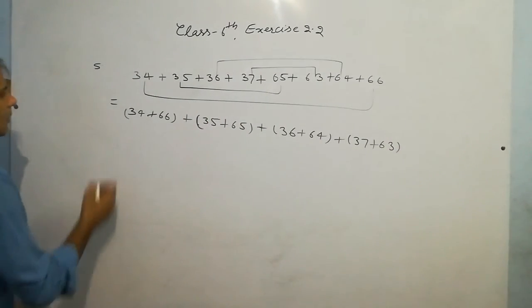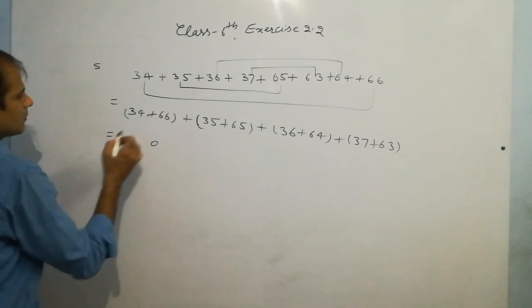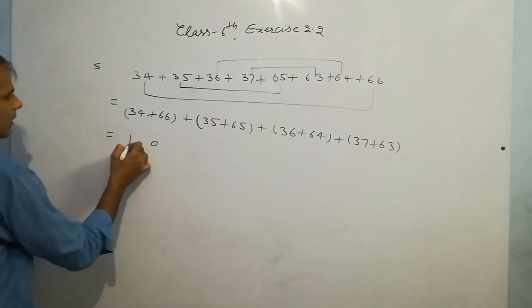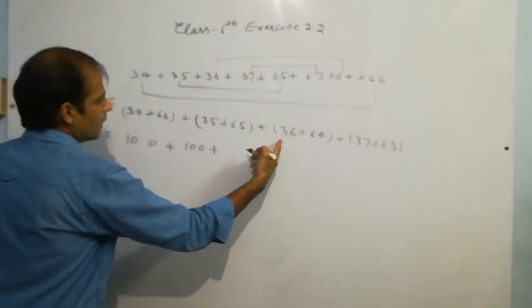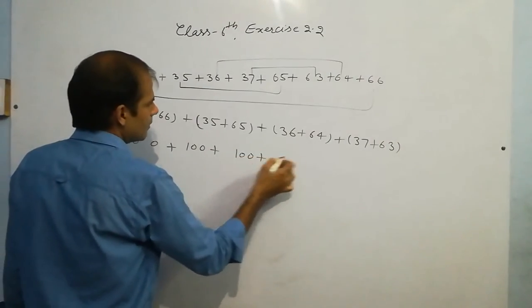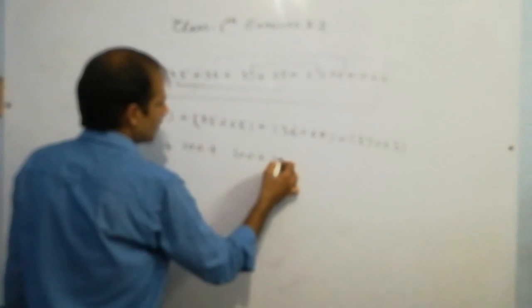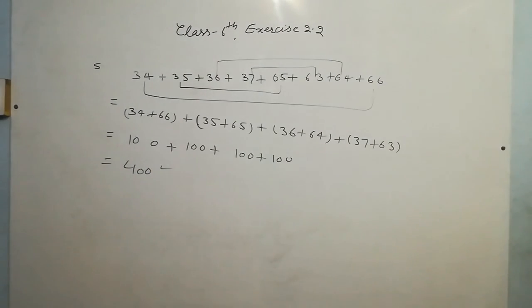Okay, now it is 6 plus 4, 10, 1 carry, and it is 100. It is also 100. It is again 100, and finally that is 100. So the answer is 400. This is the answer of the fifth question of exercise 2.2. So the answer of the fifth question is 400.